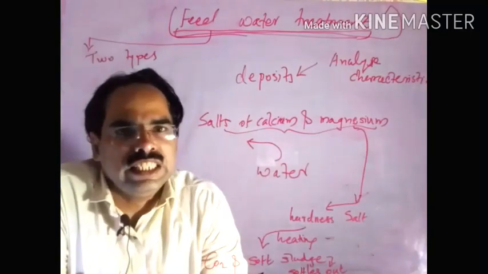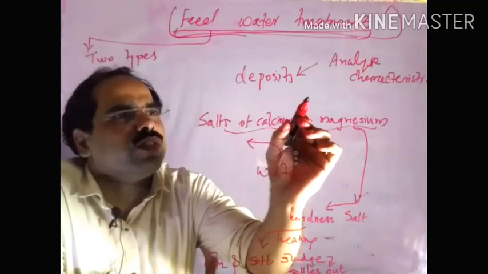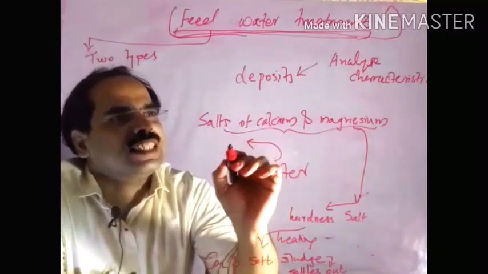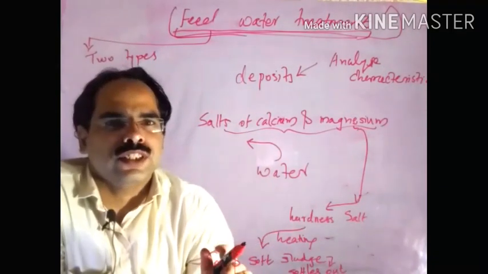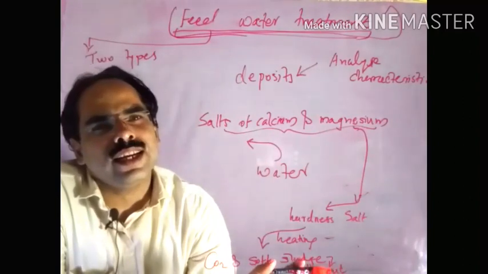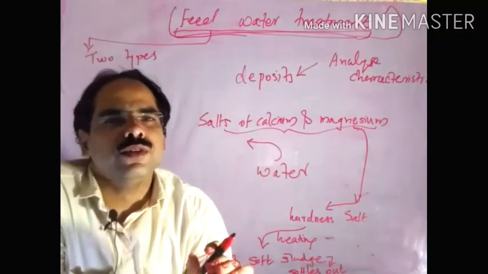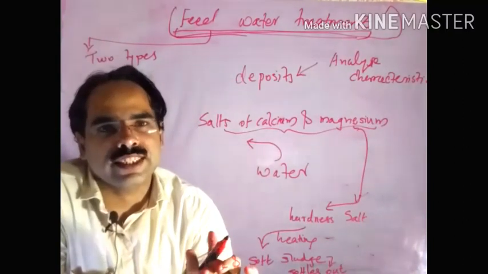Deposits create issues, so analysis of deposit characteristics has some importance. Next we can discuss deposit characteristics.